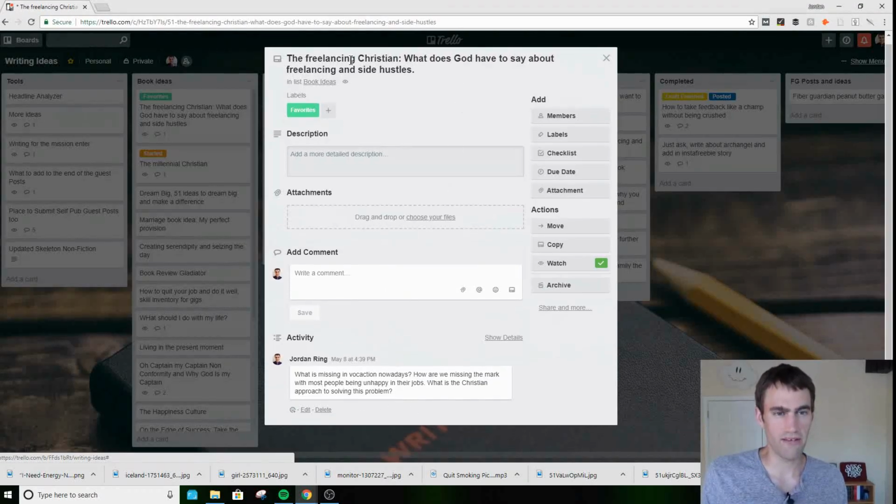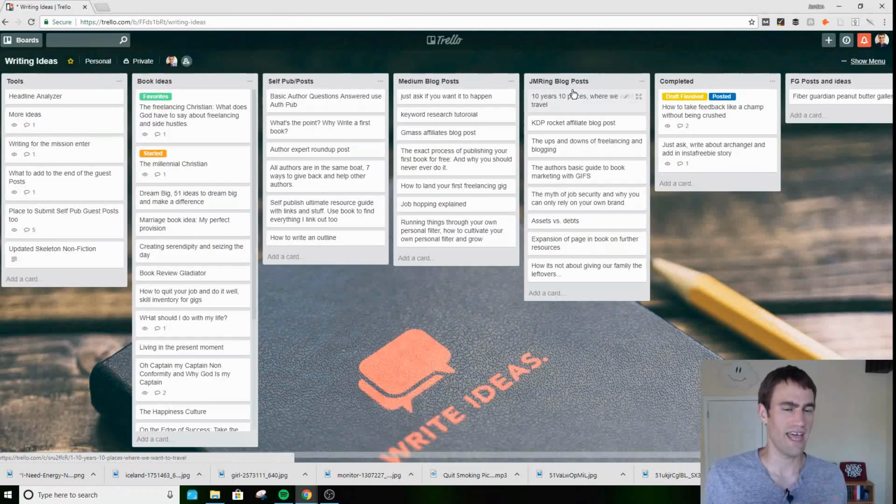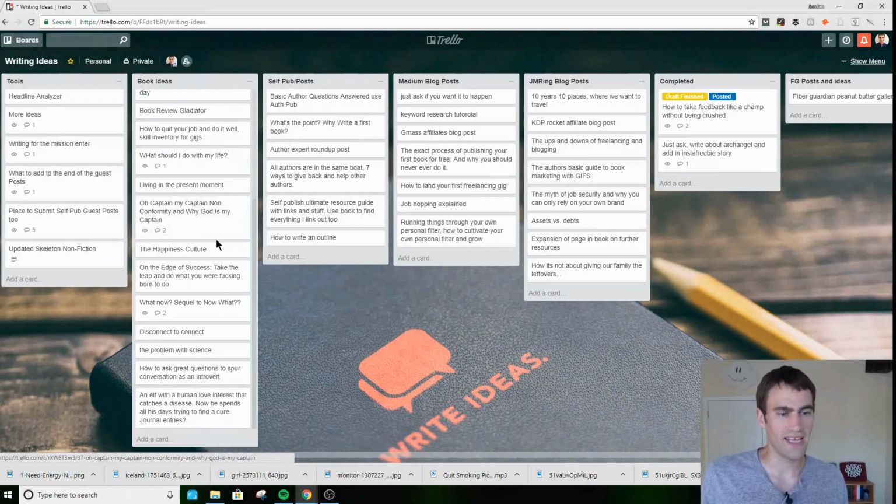And this is just a comment for the freelancing Christian. It's just an idea I had for a blog post, so I started writing a little bit about what I would write in that blog post. Again, that is a point of Trello. That's the usefulness of Trello, having cards and just storing ideas in that way. So these are all my book ideas.